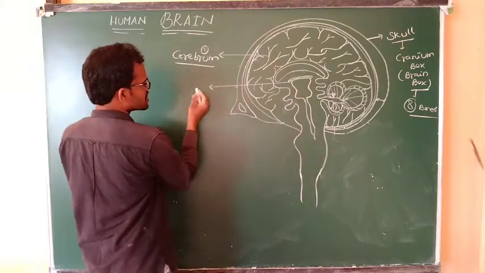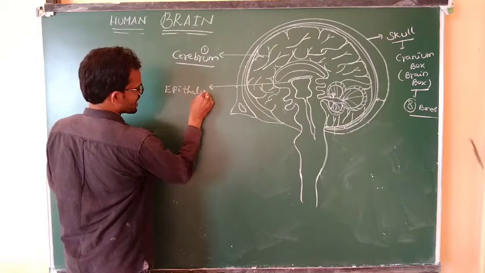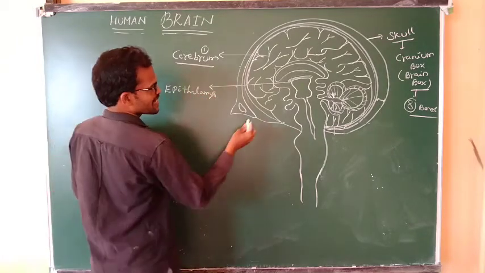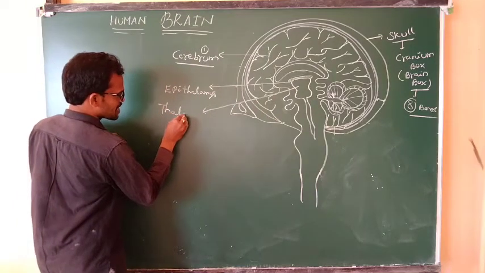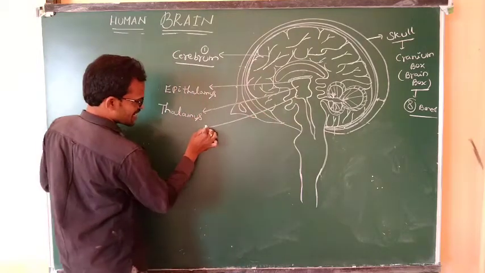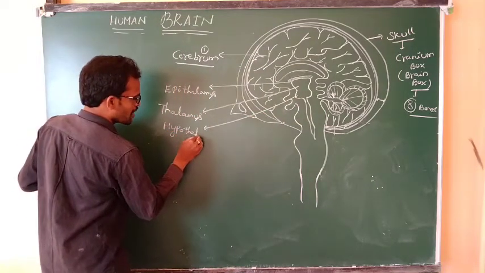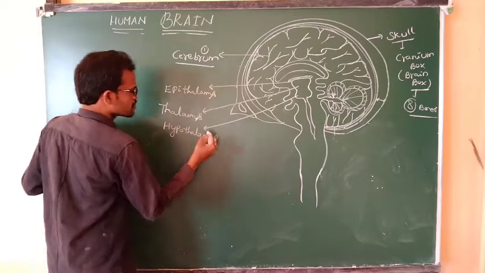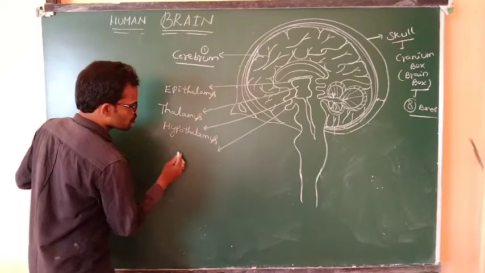See here, this is the epithalamus. This indicates the thalamus. This is the hypothalamus. The next one indicates the pituitary gland.